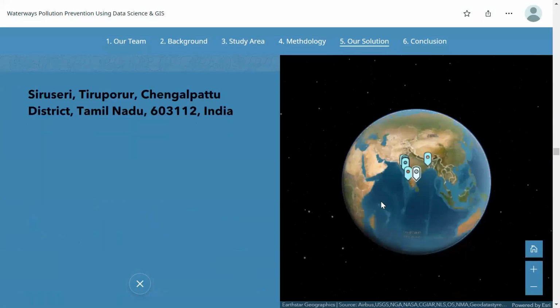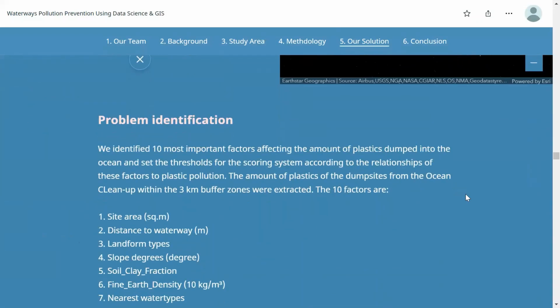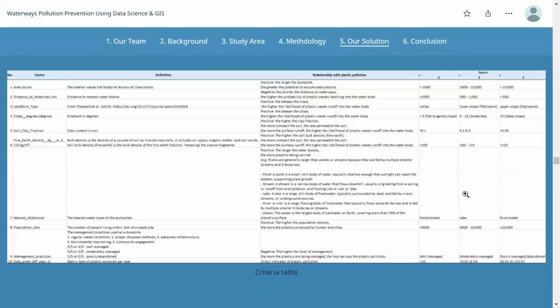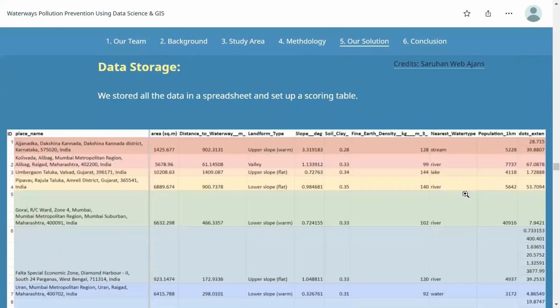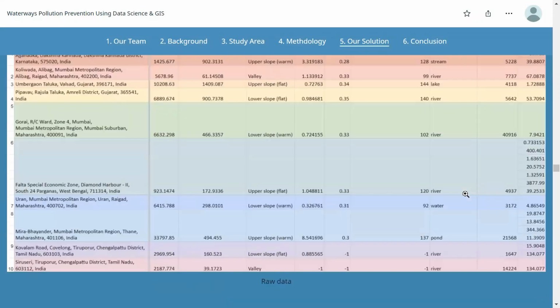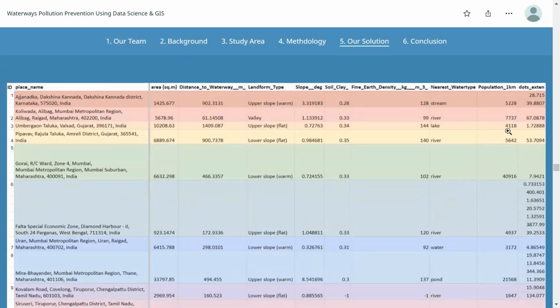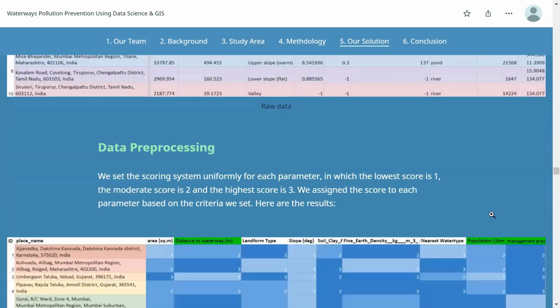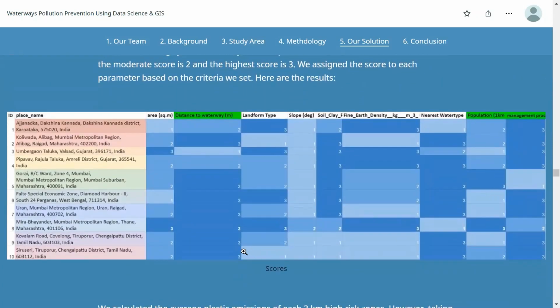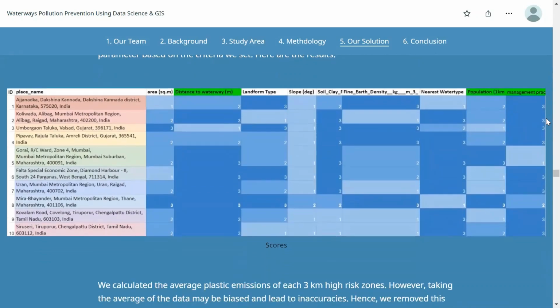We then collected the data and set the scoring system uniformly for each parameter, and it ranges from 1 to 3. Here is the scoring table for the raw data of each of the 10 sites, and from the right-hand side, you can see dot extension. This means the plastic emissions of each of the nearby plastic emission sites. And then we set the scoring system ranging from 1 to 3, with 3 being the highest score, which means the high risk. Here we can see the red parameters are the parameters that we think are more important, and we will assign higher weights to them.